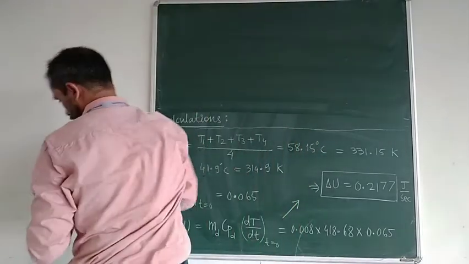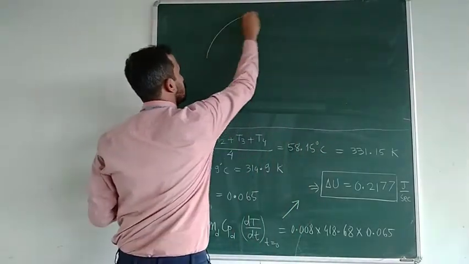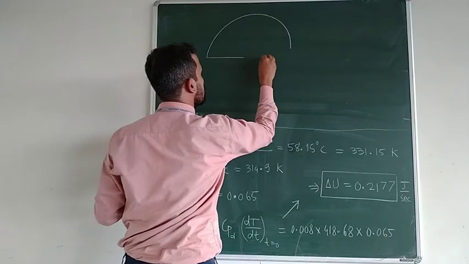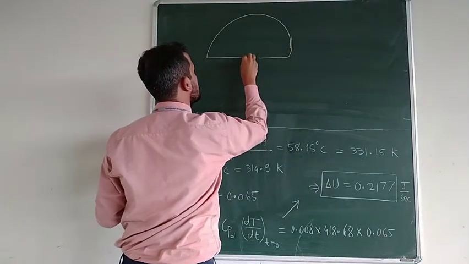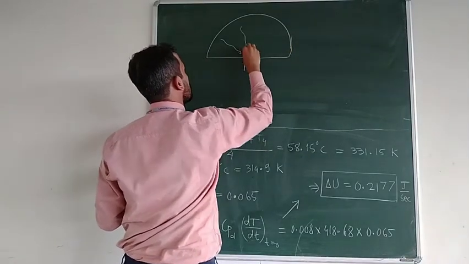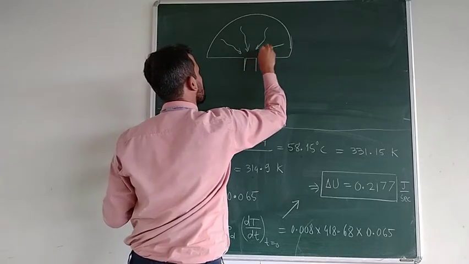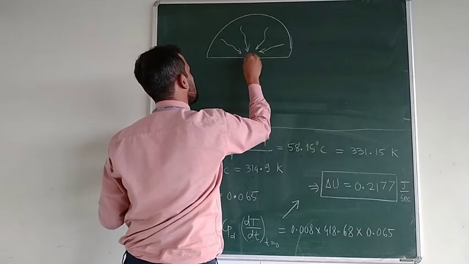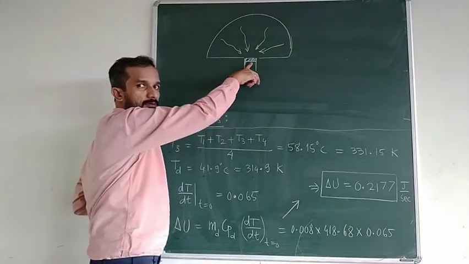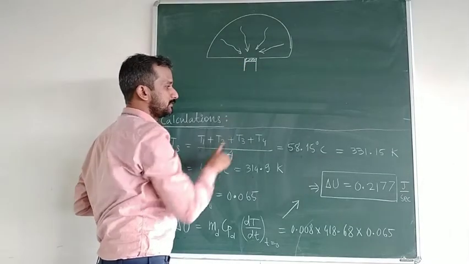So what is the mechanism of heat transfer happening here? The hemisphere is emitting all the energy towards the center of the disk, and that is why the temperature of this mass of the disk is increasing with respect to time.